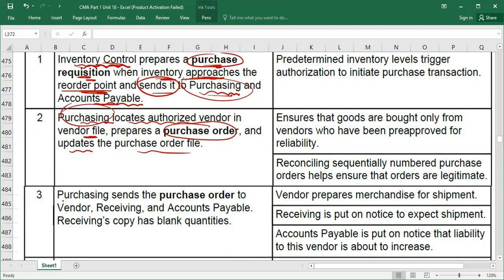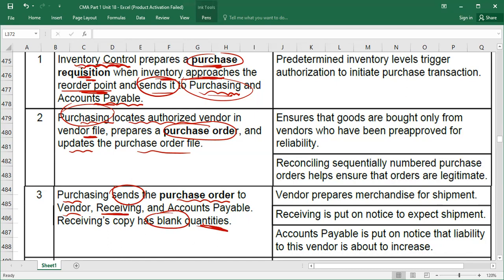Now, this is the next stage. Purchasing sends the purchase order, which is produced by the purchasing department, to the vendor. They will also send one copy to the receiving department, because the receiving department should be ready to receive those products which they are going to order. And obviously, when we send a copy to the receiving department, that copy should be blank, meaning don't mention the quantity you have ordered.